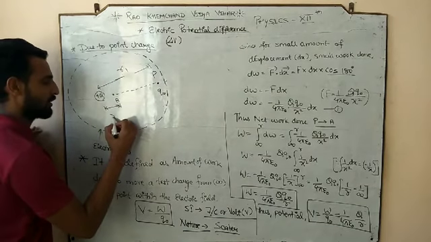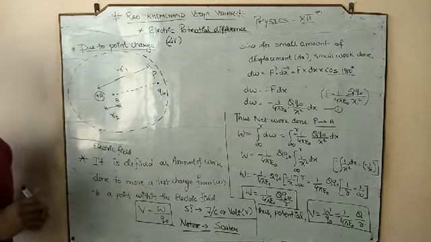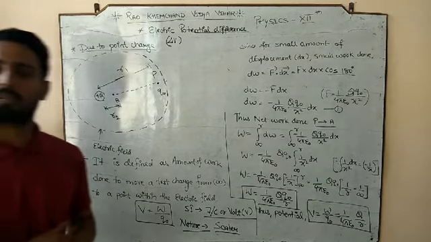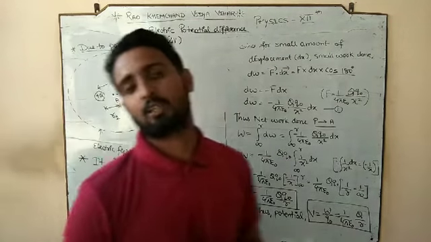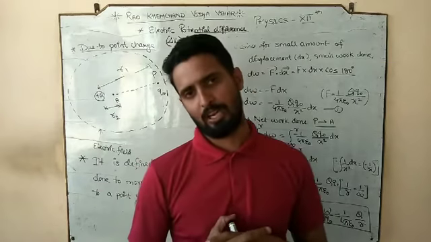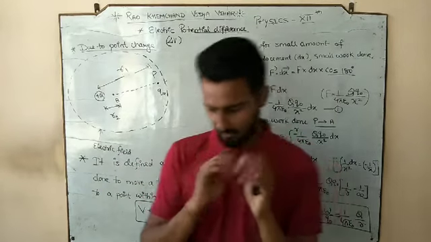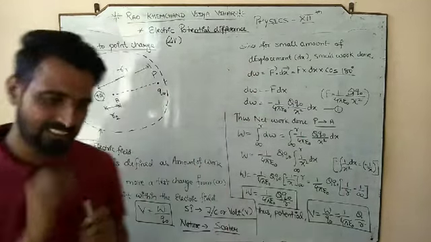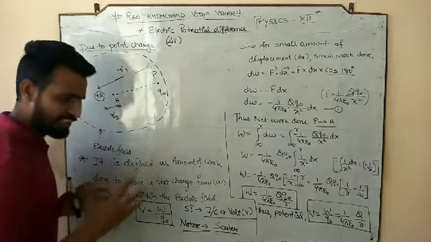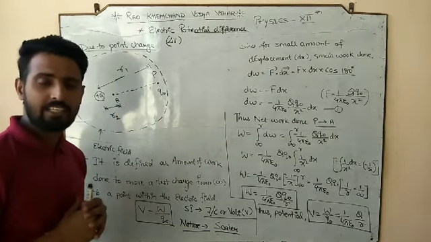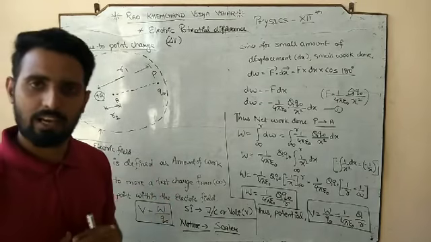And what is the location of the A point? R2. So R1 was your initial position this time, and R2 is your final position this time. In the previous topic, the topic that we have done recently, our initial position was infinity and final position was just simple R.